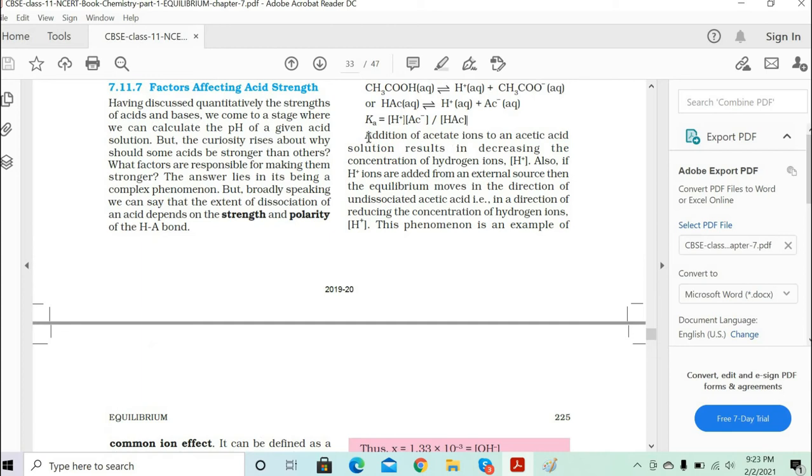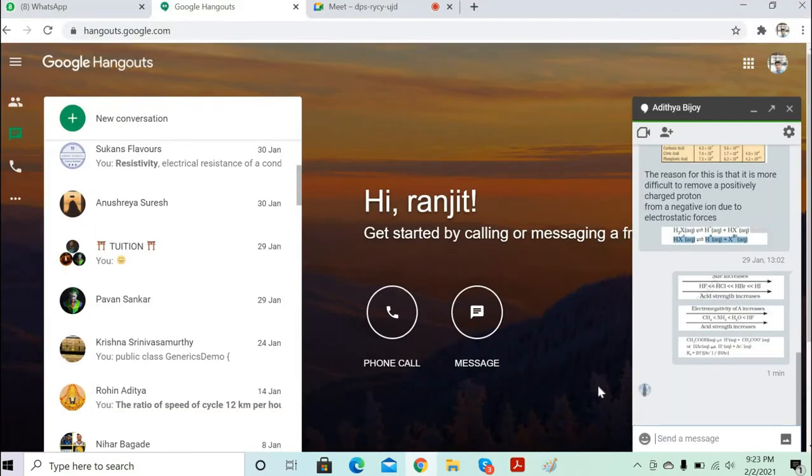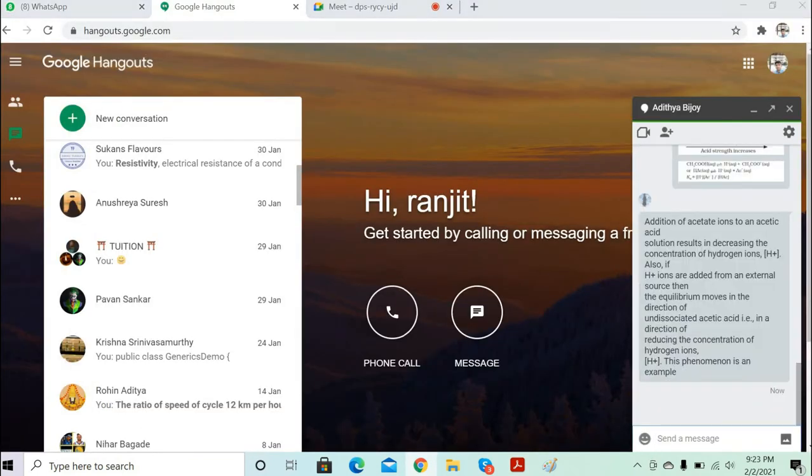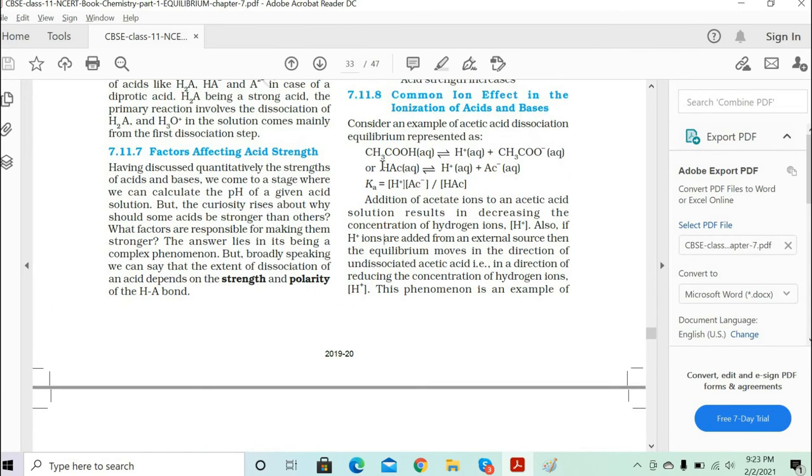Okay. Now this part we need to understand clearly, what exactly happens in the equilibrium state. Since acetic acid is in the equilibrium state, there are two chances. Either you can add the acetate ions or you can add the H plus ions. Correct?